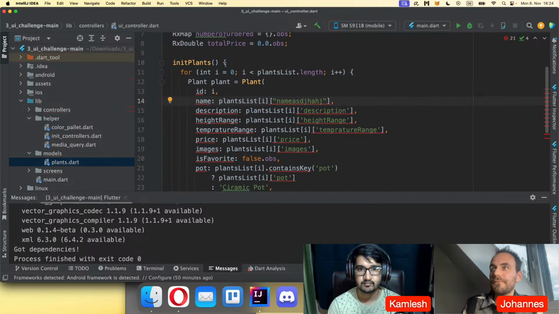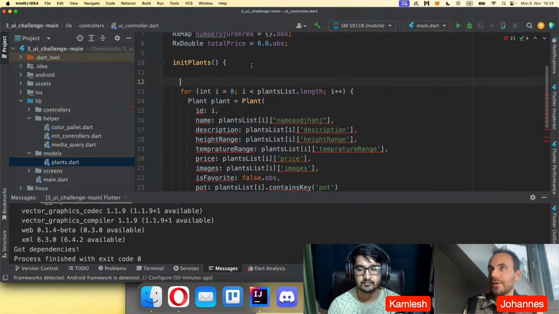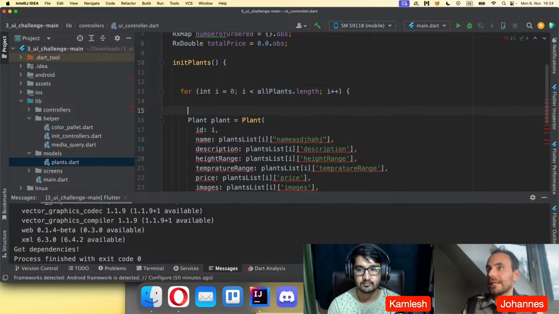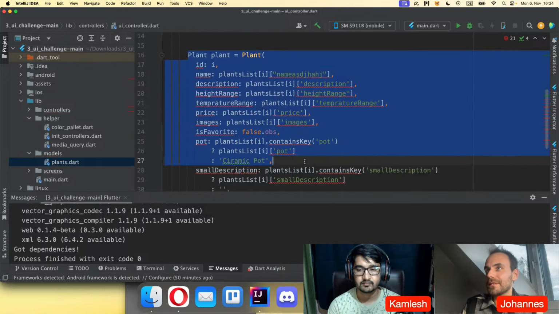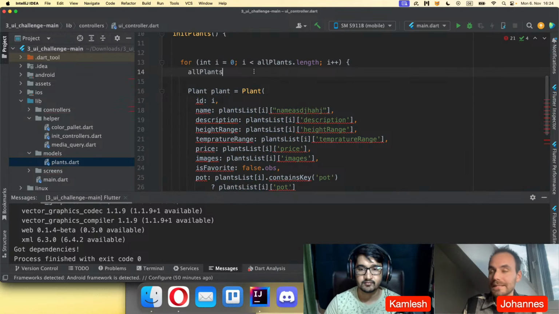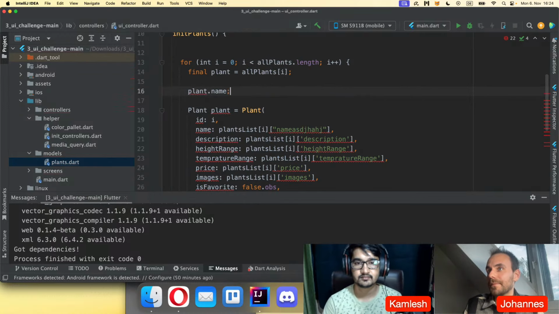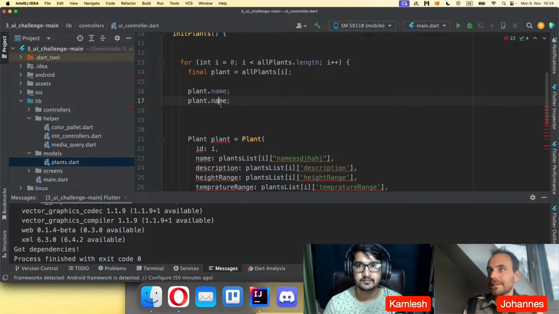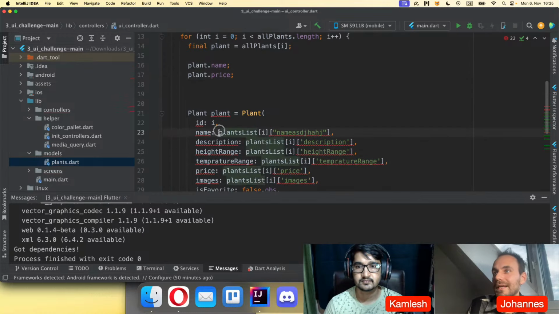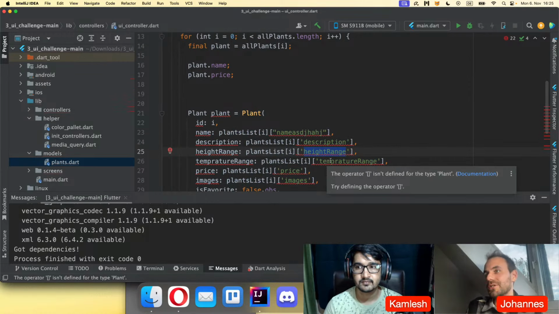Yeah, he doesn't need to convert everything here anymore. He can just loop over it. So let's loop over our old plants, and he doesn't need to do this whole code anymore because he has already access to this plant. He can just get the index, access the plant, and here he can then directly access the name and the price, because he uses a model directly and doesn't need to access this with hard-coded values, which can change and which is not really good.